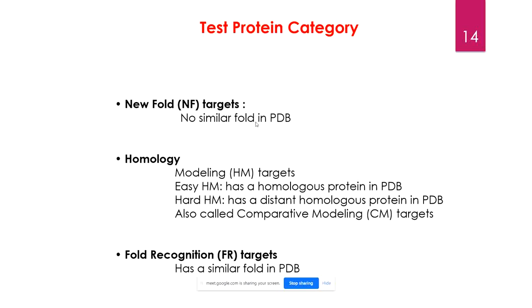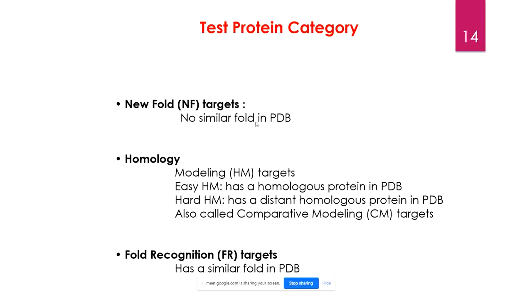Upon sequence similarity, sequence alignment, you find that this particular protein is a homologous protein. These two proteins share almost 80% of sequence similarity, so that means these two are homologous proteins. Since they both perform similar function and have similar sequence, obviously the structure is going to be the same. In that case it's going to be easy homology, because they share approximately 80 to 90% of homology. Then predicting the structure of those proteins becomes much easier.